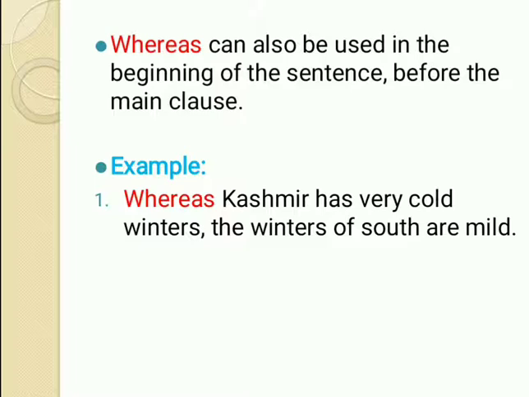So I hope you must have understood where you have to put the comma. See, on the previous slide, you can see that I have not put a comma where I have written whereas in the middle of the sentence. Okay, but whenever we write whereas in the beginning, we have to put a comma after the first part gets completed.